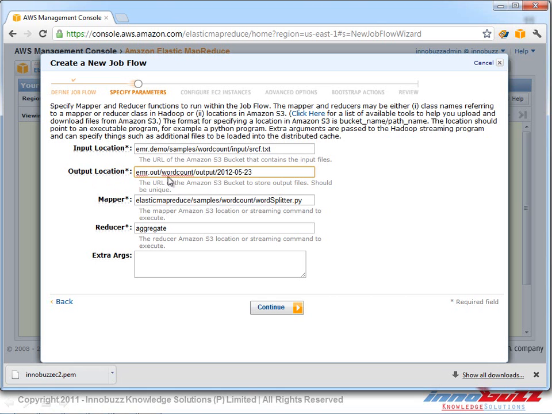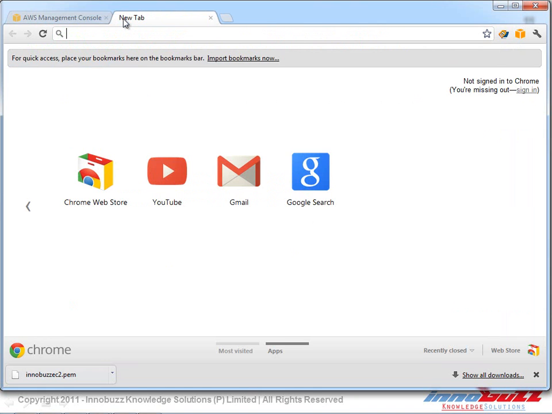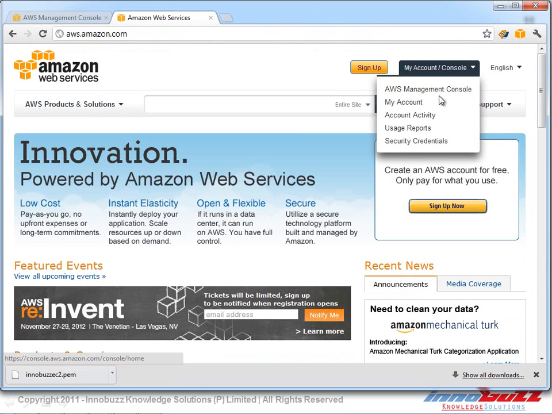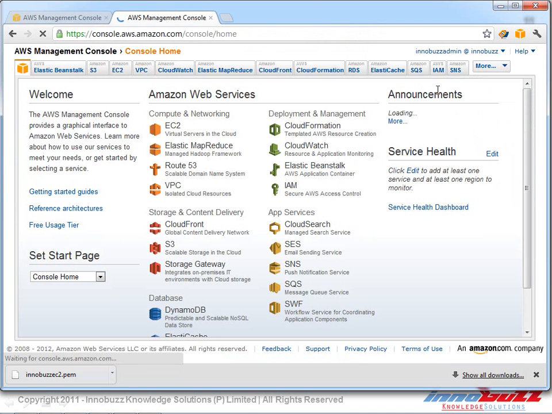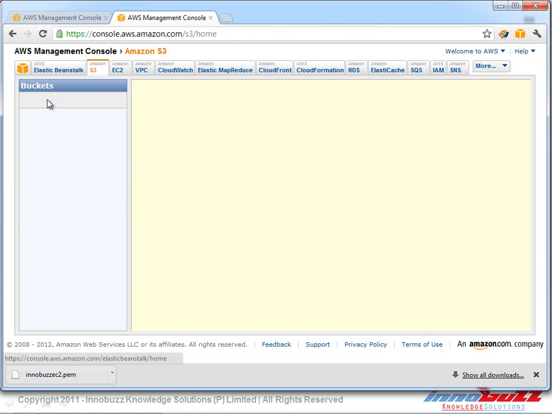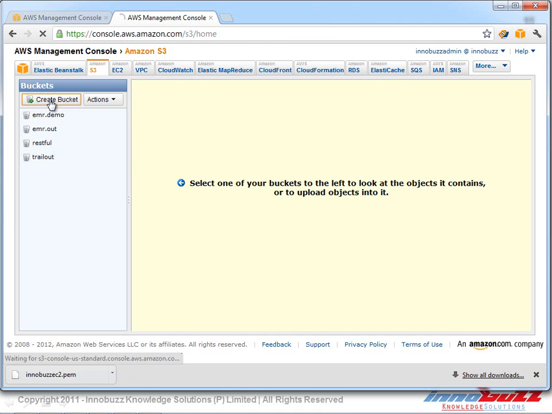And what exactly it says, as we can see here, is that we need to mention the URL of our S3 bucket. We can go ahead and create a new bucket. Let's see how exactly we can create a new bucket for the output. We go to the Amazon AWS Management Console. We click on console to move to our AWS Management Console, and we click on S3, and we are going to create a new bucket just for keeping the output of our input data.